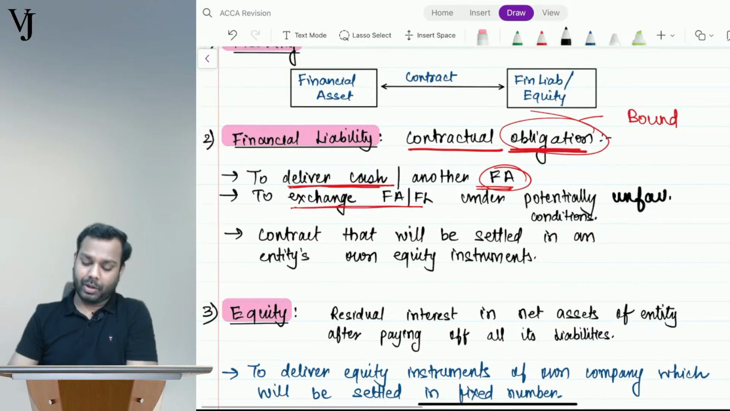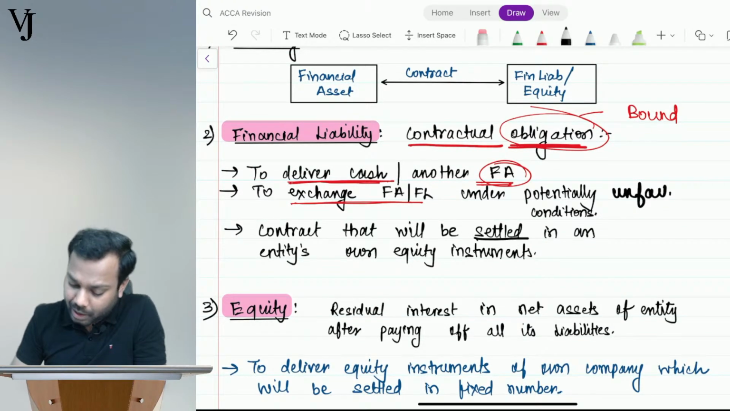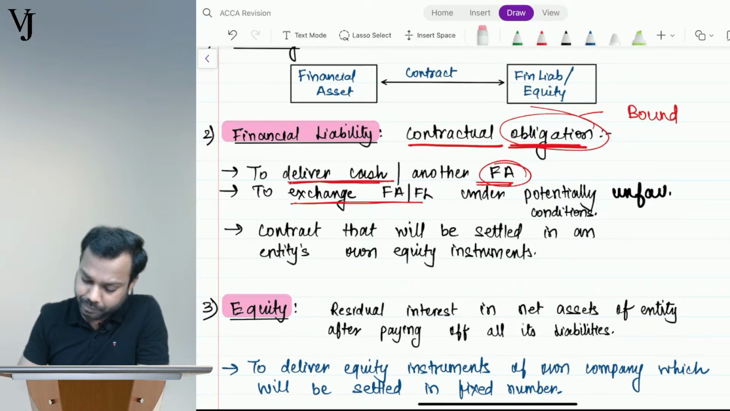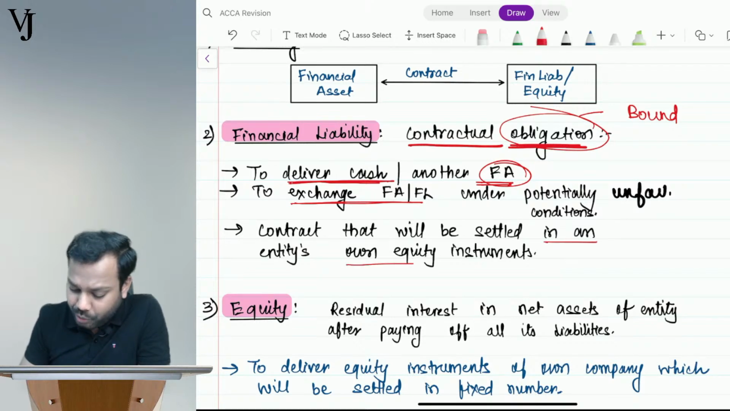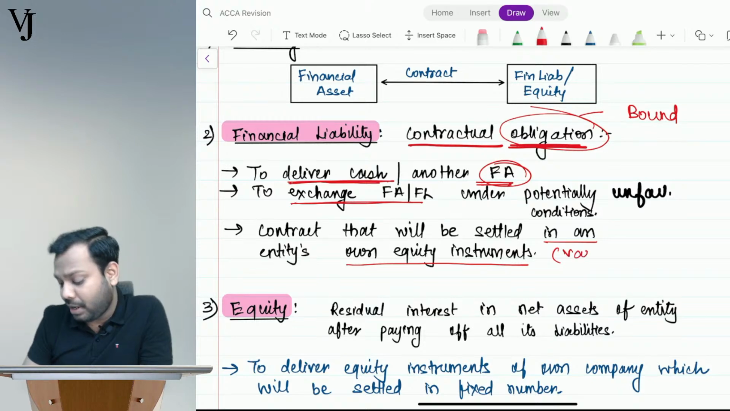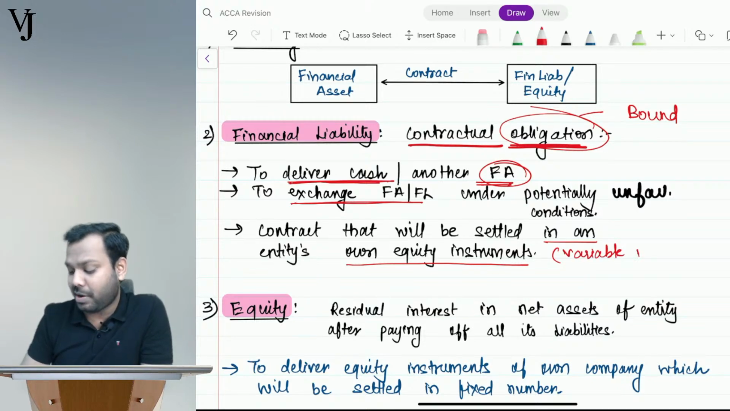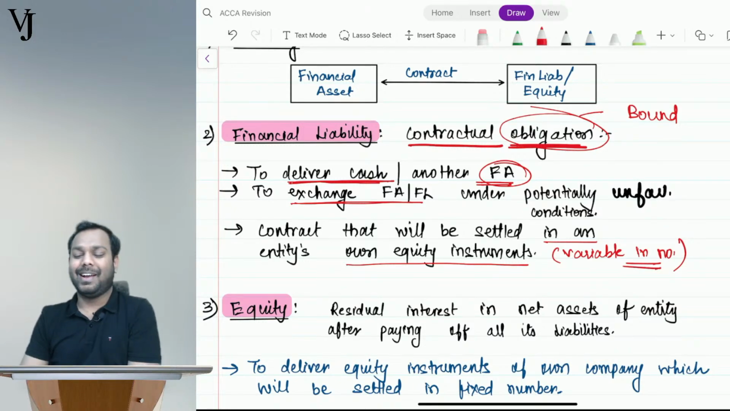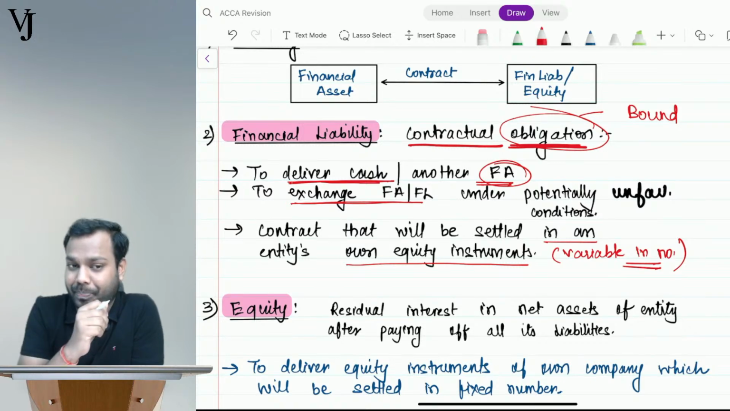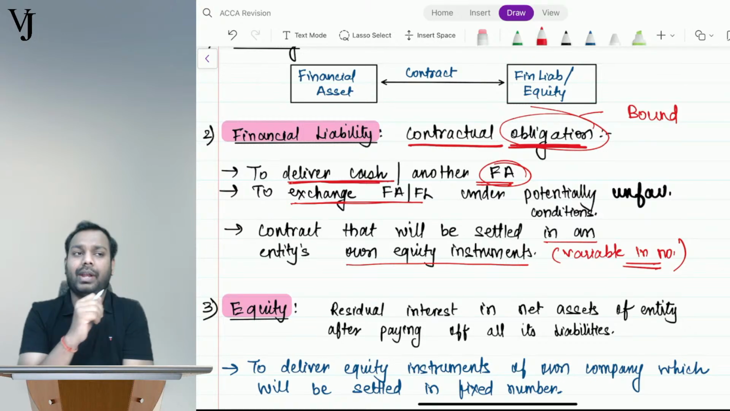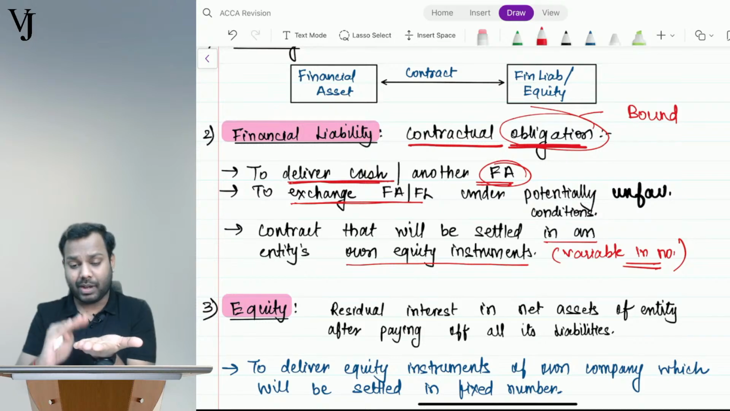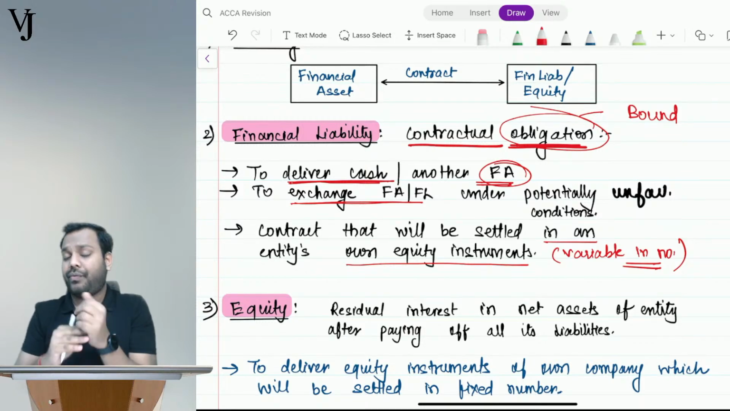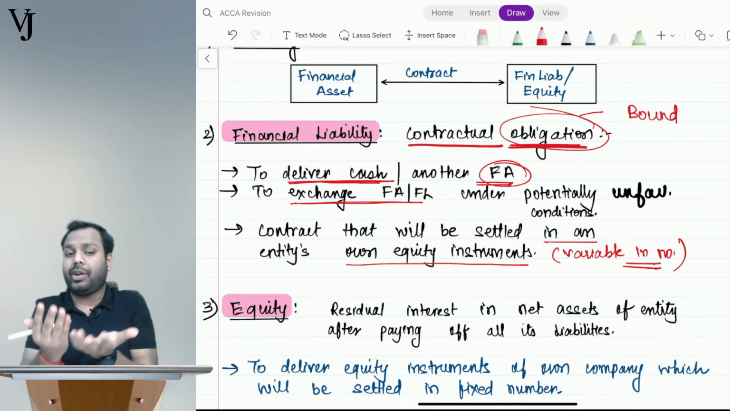Now, a contract that will be settled in an entity's own equity instruments, which are variable in number. Why am I saying variable, guys? Because if it is fixed, it will become equity. If any instrument is convertible into or is settled into a fixed number of equity shares, that is called equity.